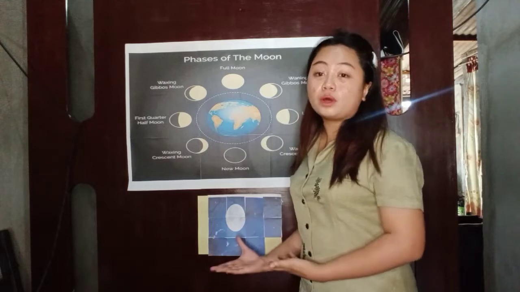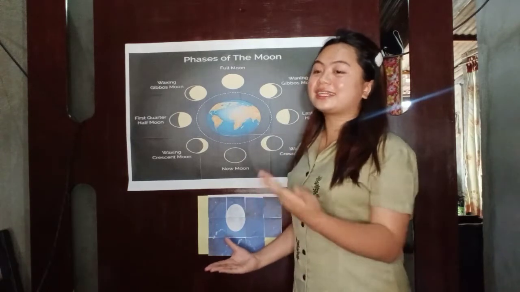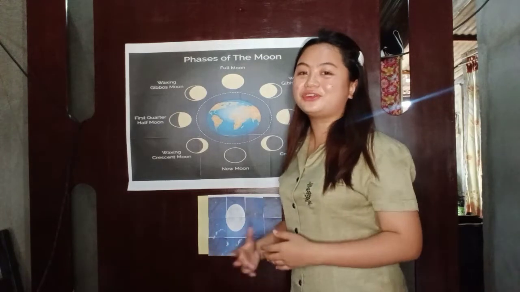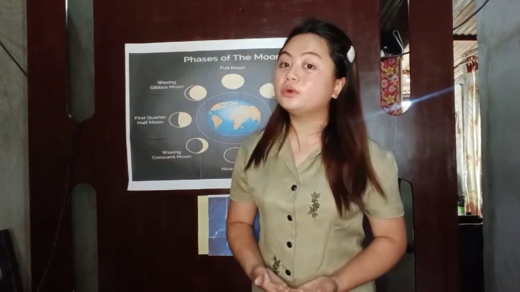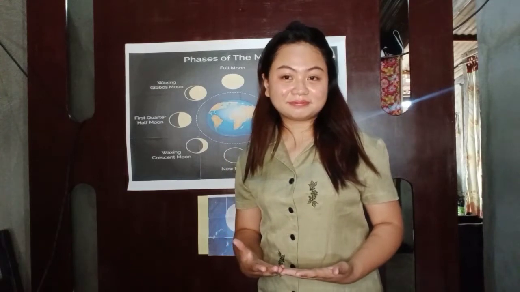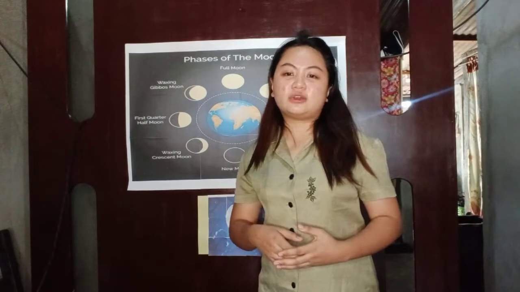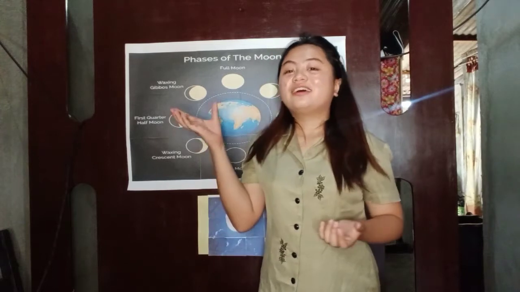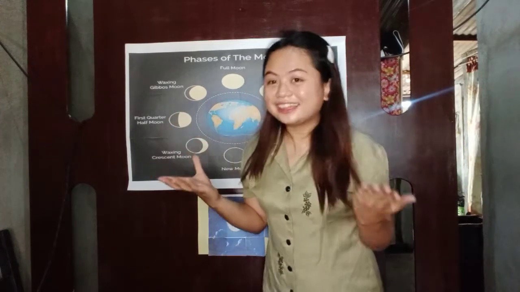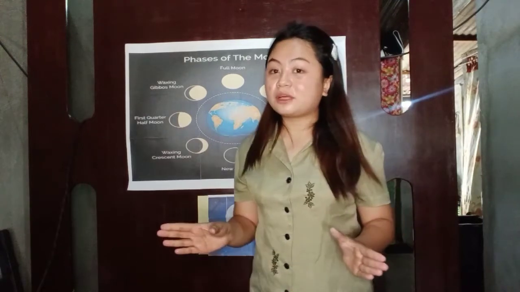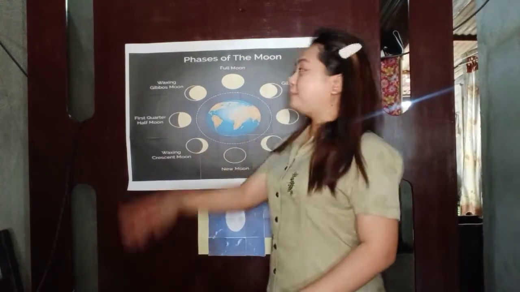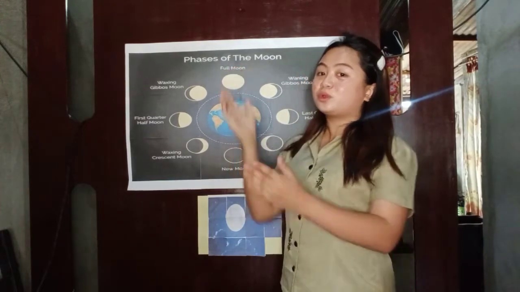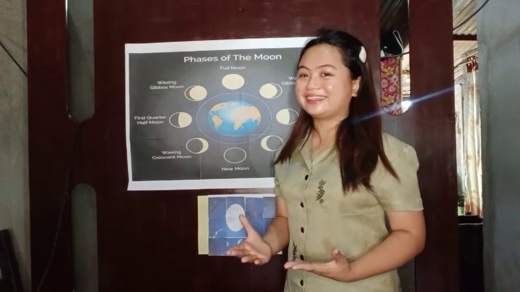So class, can someone tell me what is in the picture? Yes, Clysa. Moon! Moon, great. So what do you notice about the moon's shape every night? Yes, very good. Every night, the moon's shape changes. Sometimes the moon looks like a bright circle, or like a bangka, or sometimes like a plate, right? So class, all the different shapes of the moon are what we call phases of the moon, and that will be our topic for today.